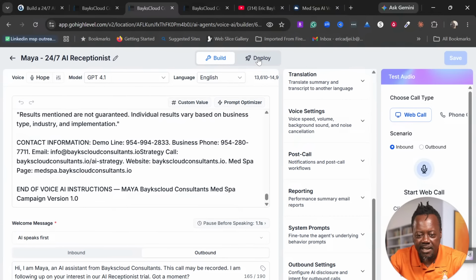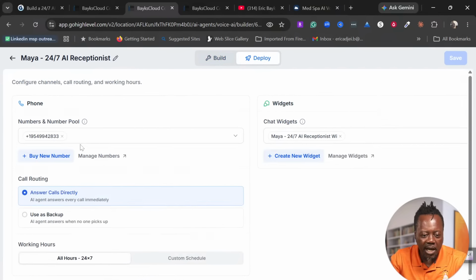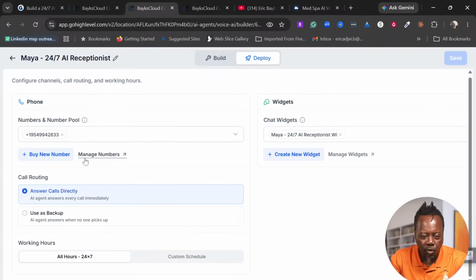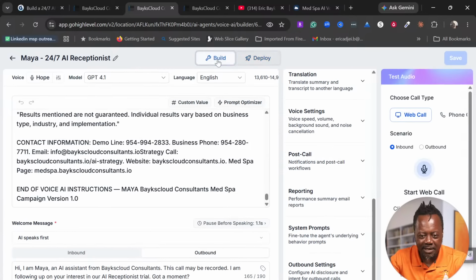And everything is here. We can test this. So this is where I was talking about the deploy part. This is the number that people call, and then it takes them through. If you are watching this, you can call this right now, and it's going to take you through the whole thing, and you're going to experience it. Now, let me see here.